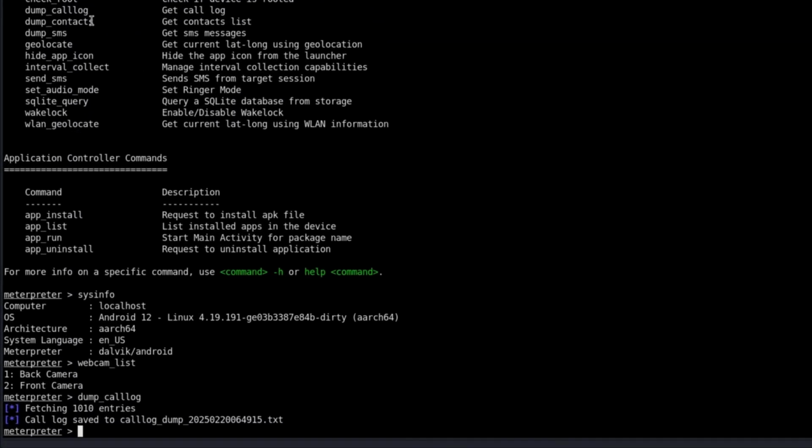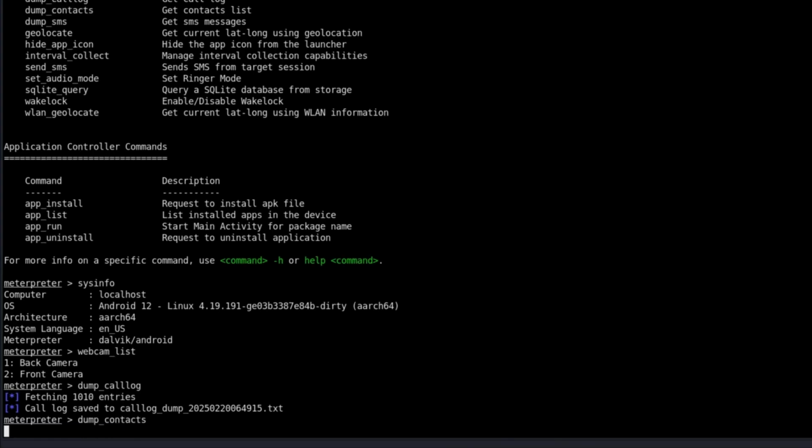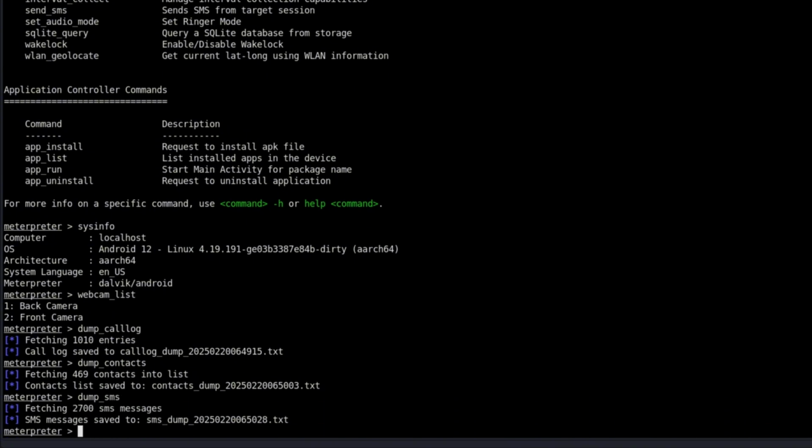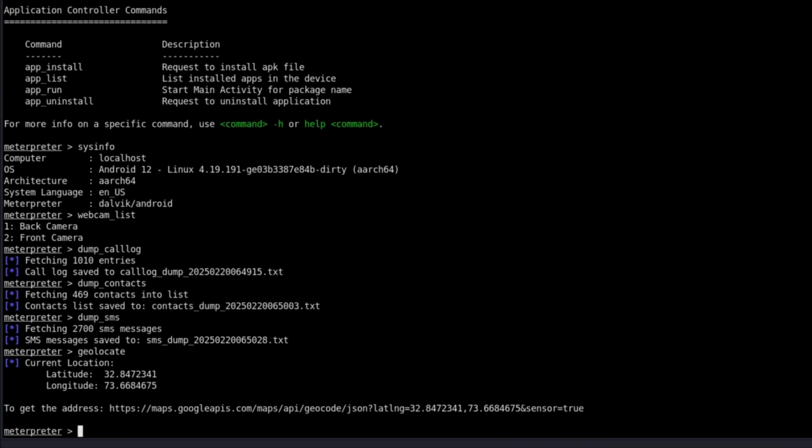Let's grab more data. Type dump_contacts, it pulls the entire contact list. Then dump_SMS to download all text messages. Want to know where the device is? Type geolocate. This gives us the device's current location.